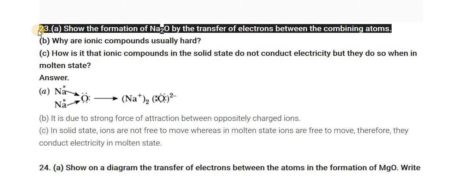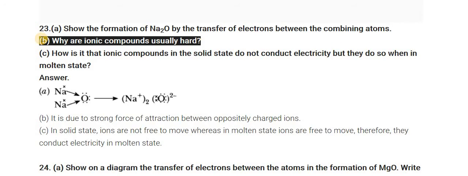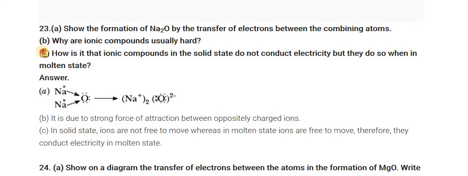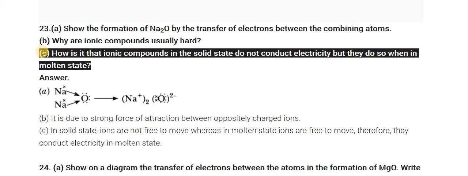Number 23 question. A: Show the formation of Na2O, sodium oxide, by the transfer of electrons between the combining atoms. B: Why are ionic compounds usually hard? C: How is it that ionic compounds in the solid state do not conduct electricity, but they do so when in the molten state? Let's see the answer to the first question.